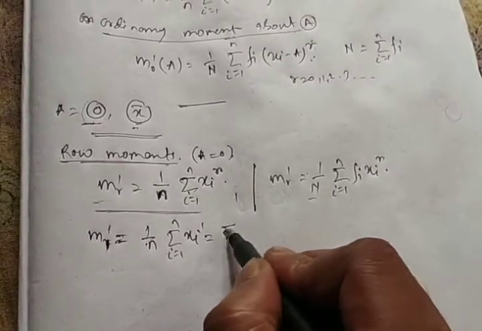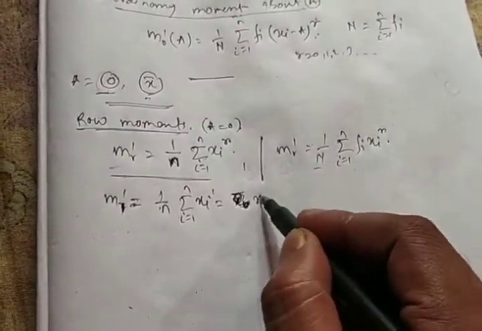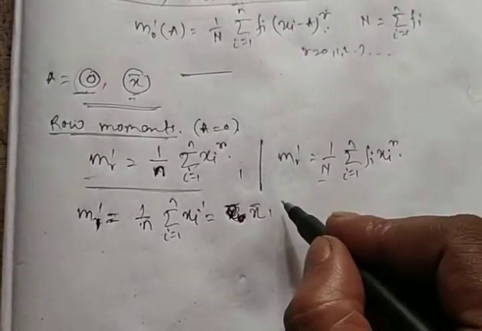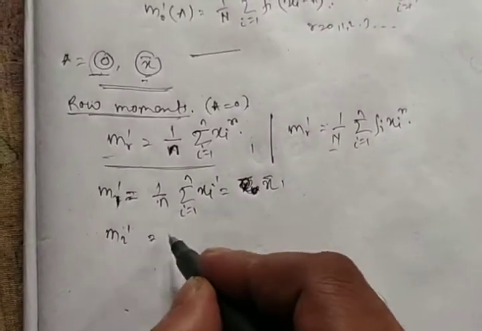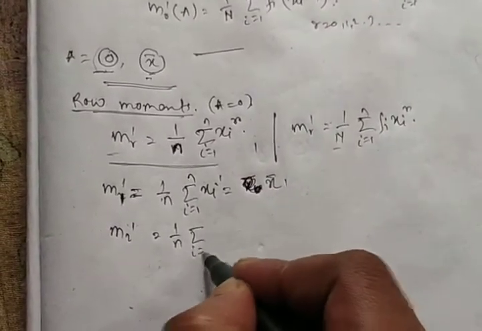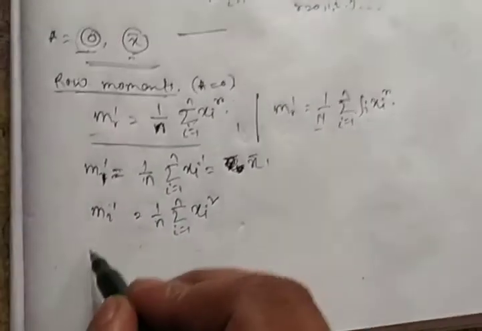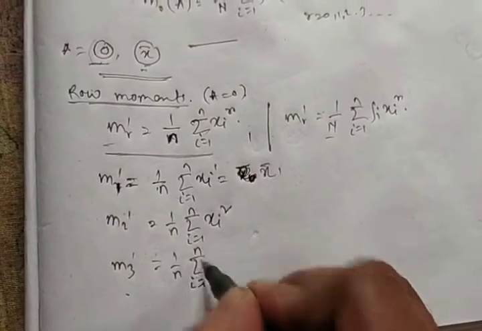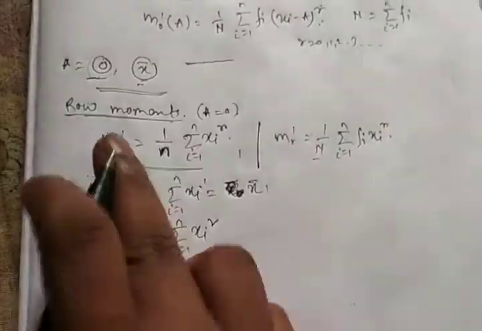And the second raw moment M2 dash equals 1 by n summation i equals 1 to n xi square. Similarly, M3 dash equals 1 by n summation i equals 1 to n xi cube. So these are the raw moments about origin 0.